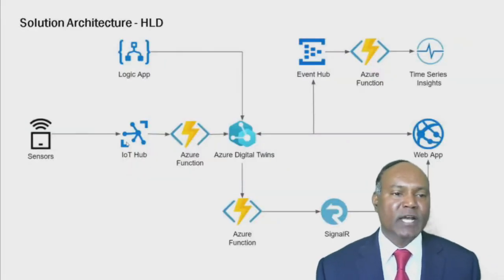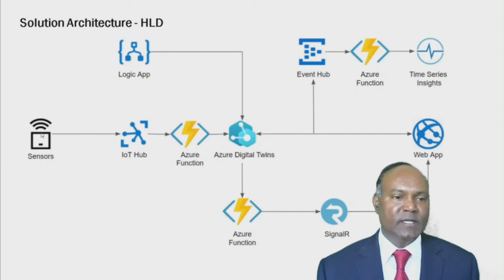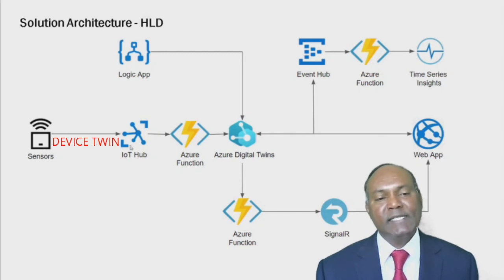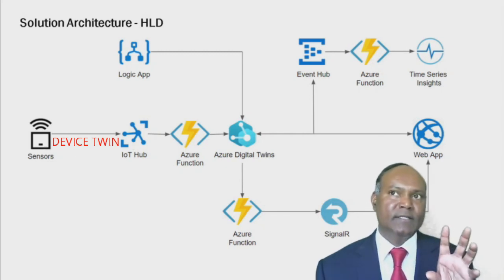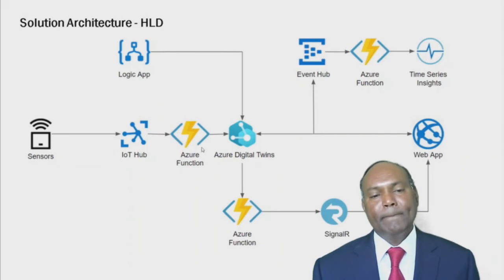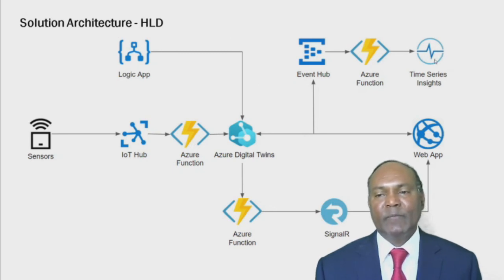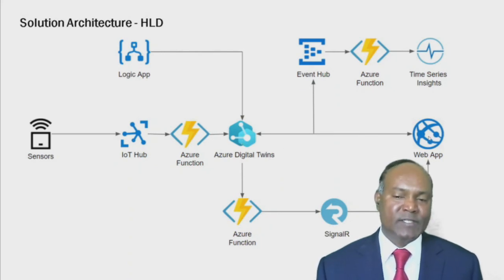So this is the solution architecture. These are the sensors inside the factories, the ships and the clothing stores. There are sensors everywhere. These Internet of Things sensors are connected through the IoT Hub, and the IoT Hub is collecting the data. Between these sensors and the IoT Hub, the technology is called device twins. These device twins collect the data, and then we use Azure Functions and Azure Digital Twins. It finally culminates, with Logic Apps and Time Series Insights coming from the anomaly detector and other areas, in the web application you have just seen.